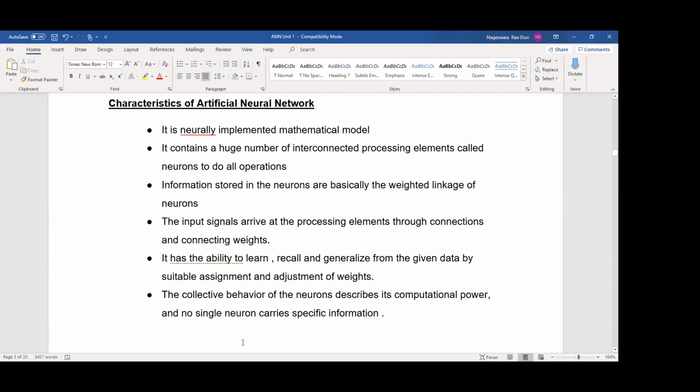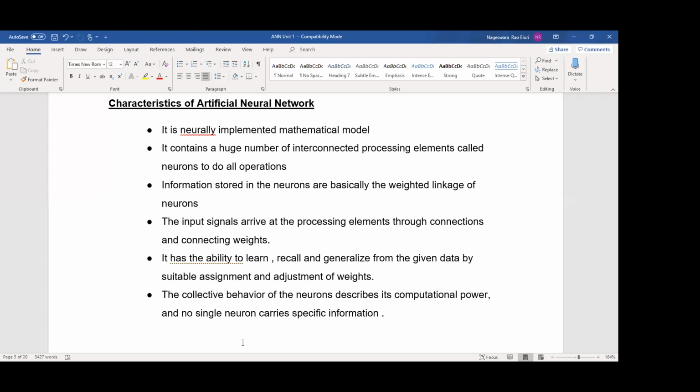For example, you can take convolutional neural networks. There we are using 100 by 100 nodes interconnected. Some neural networks require only a minimum number of nodes. So whenever we explain the properties, we have to give the maximum number of interconnected processing elements. Information stored in the neurons is basically weighted.